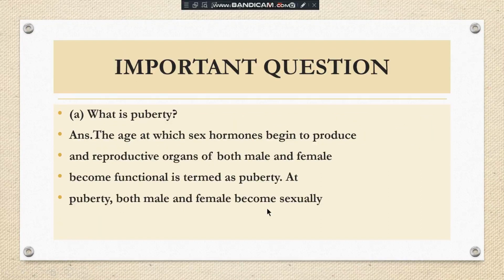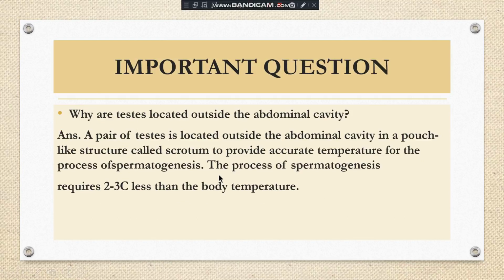Now the next question. This is also a question of the last year paper only. Some sub part I have taken of a 5 mark question. Your question is what is puberty? Puberty is the age at which sex hormones begin to be produced and the reproductive organs of both male and female become functional, is termed as puberty. In simple language, we can say puberty is the age at which the male and female become sexually mature.